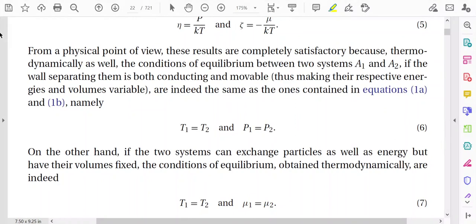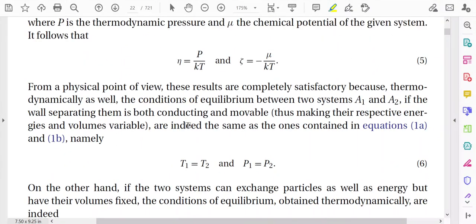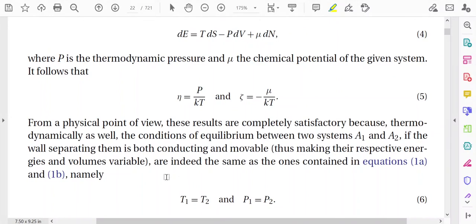And another thing is that when you consider the equilibrium, from a physical point of view, these results are completely satisfactory, because thermodynamically as well, consider the condition of equilibrium between two systems A1 and A2, if the wall separating them is both conducting and movable, thus making their respective energies and volumes variable.